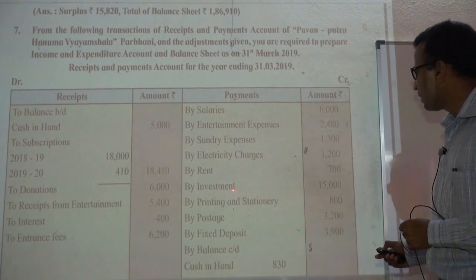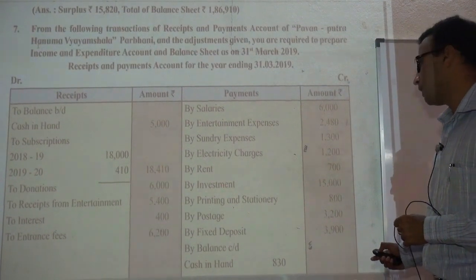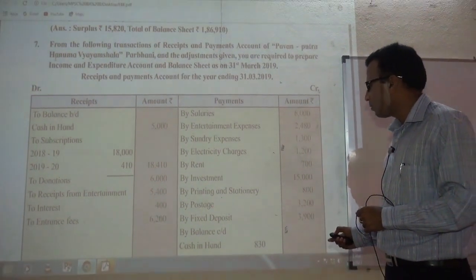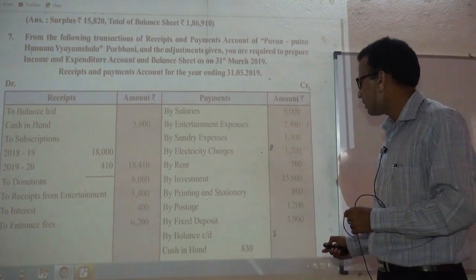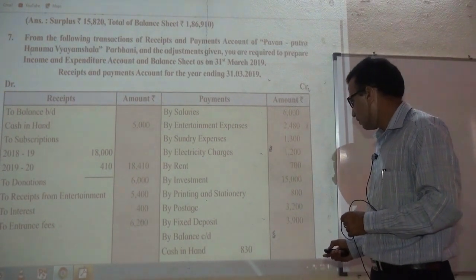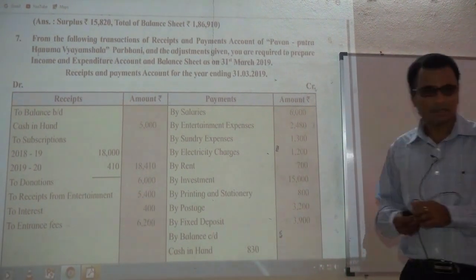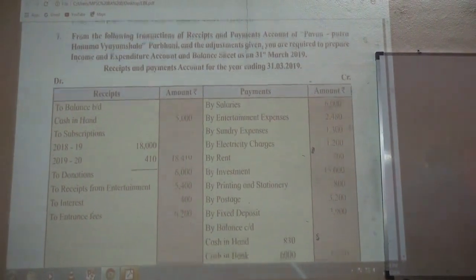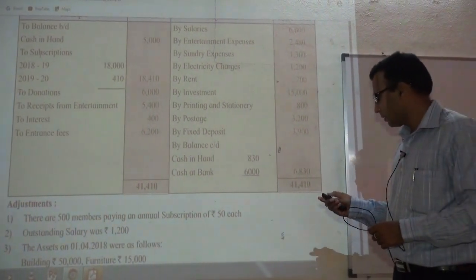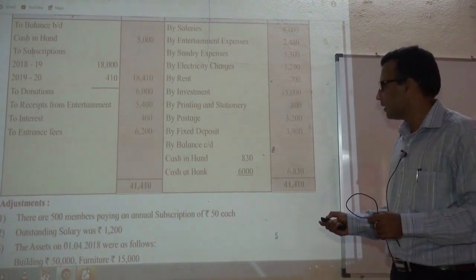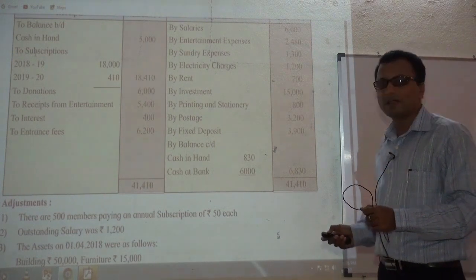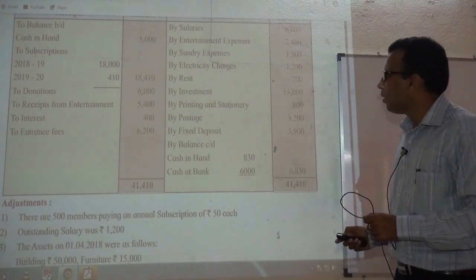But the investment is asset, you know that it will be shown on asset side. Printing and stationery, postage, these 2 items are expenses for this concern. Fixed deposit is asset, and closing cash balance as well as closing bank balance will be shown on the asset side of the closing balance sheet, new balance sheet.